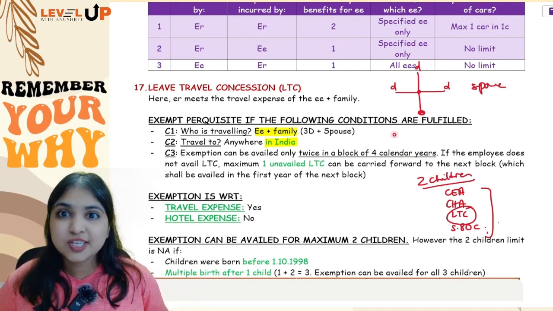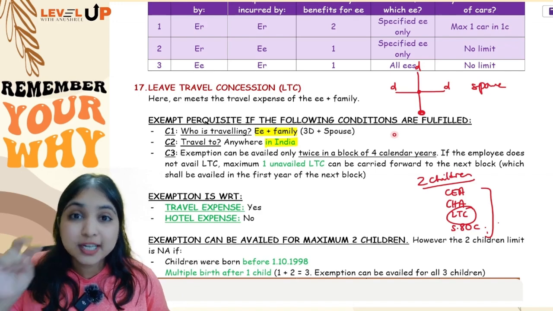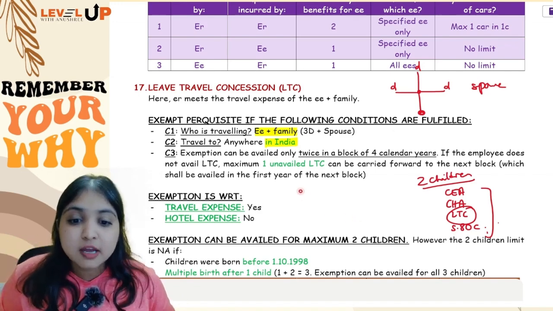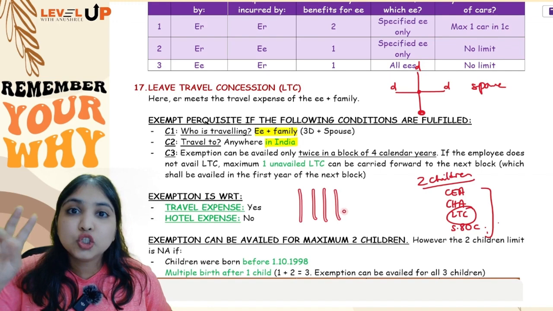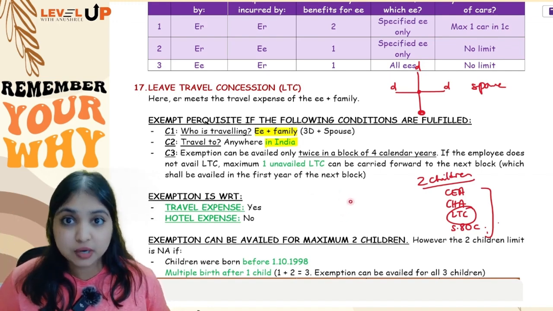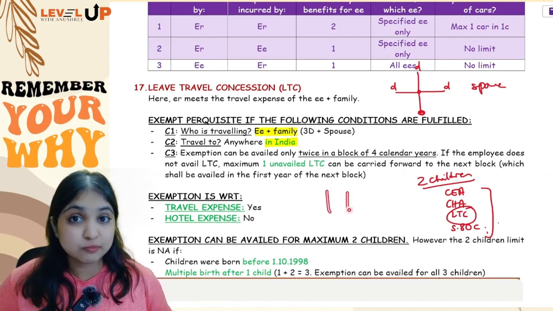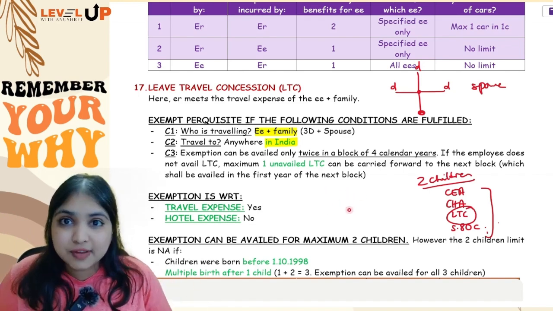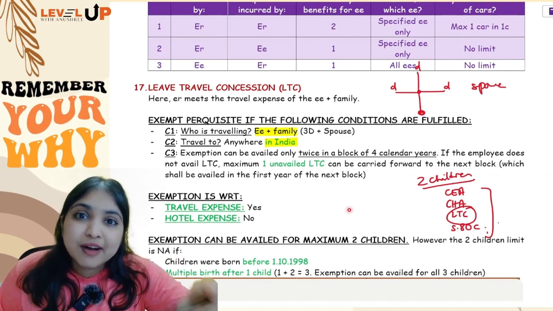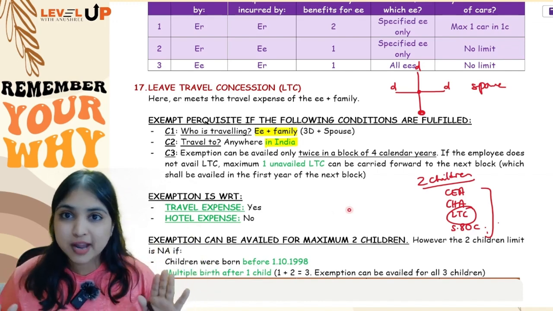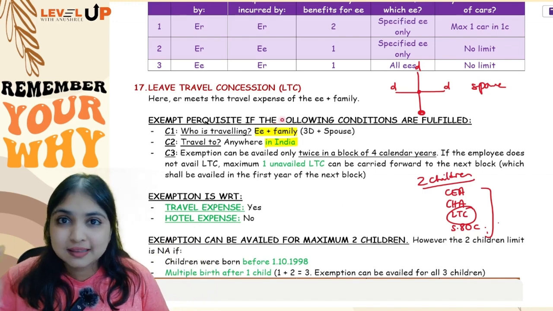No, that will be too much exemption. We will give exemption only twice in a block of 4 calendar years. So in every 4 years, 2 times you can take exemption. The remaining travel expenses met by employer will be taxable. Only 2 times you can take exemption. But if you don't even take any vacation, then you can carry forward 1 vacation to the next block of 4 calendar years. Okay, so totally there are 3 conditions, guys.